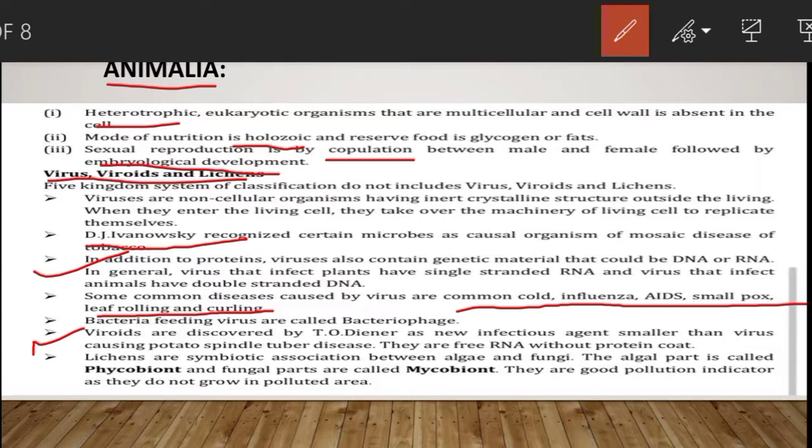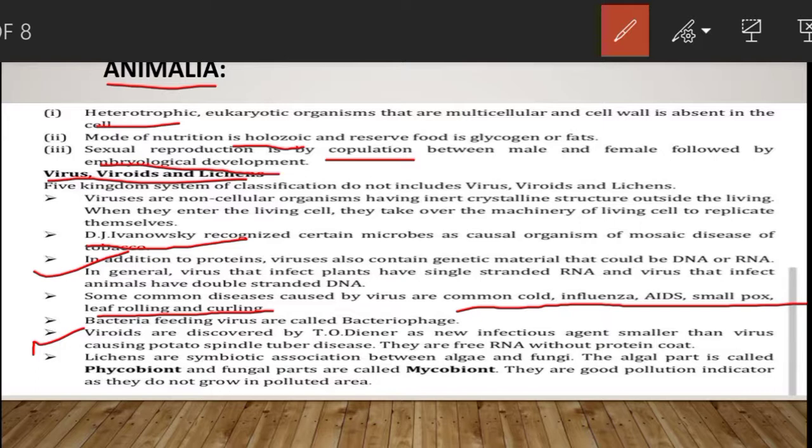Viroids are small circular RNAs similar to viruses but are located inside the protein coat of a true virus. Okay. Viroids are free RNAs devoid of nucleoprotein coat.